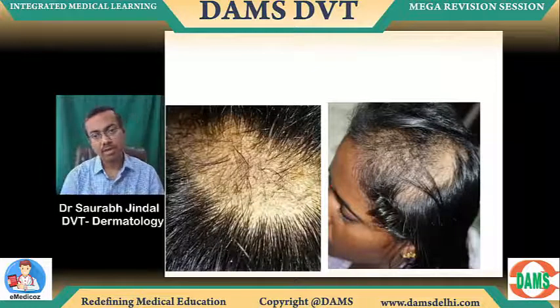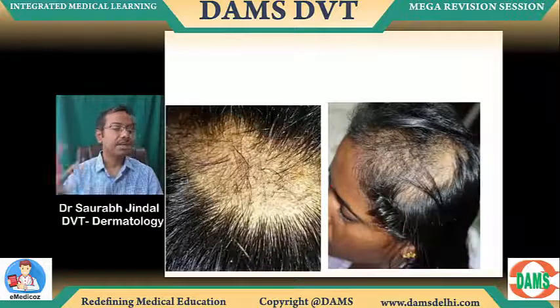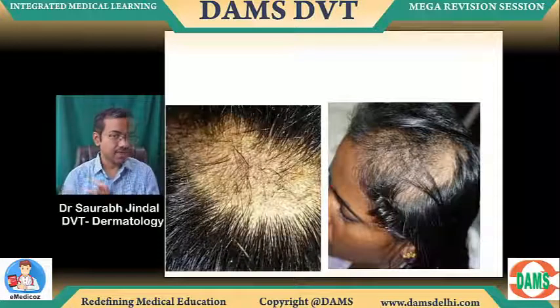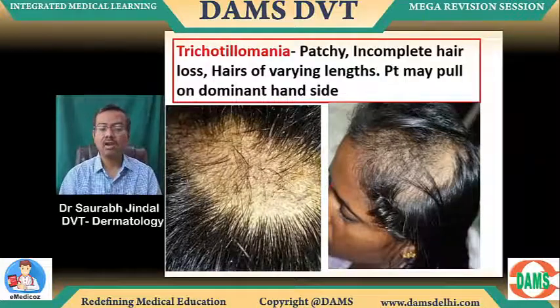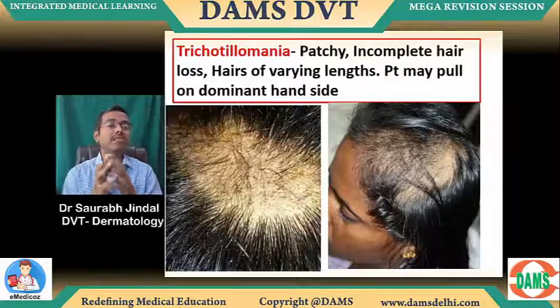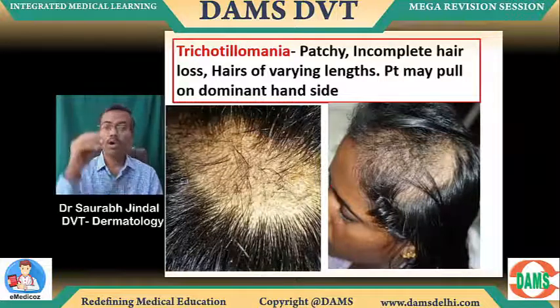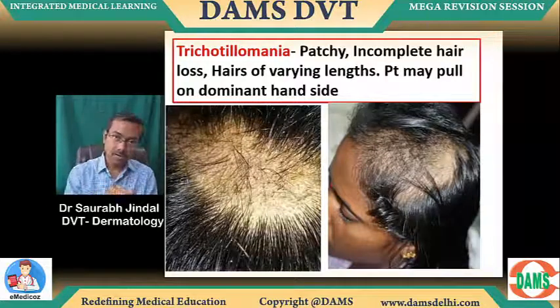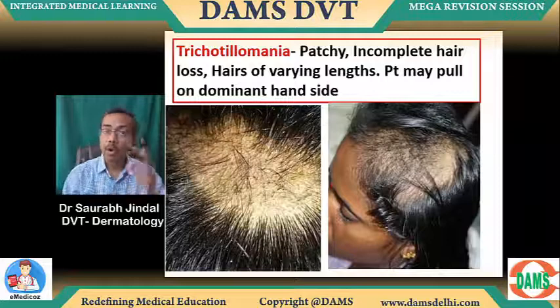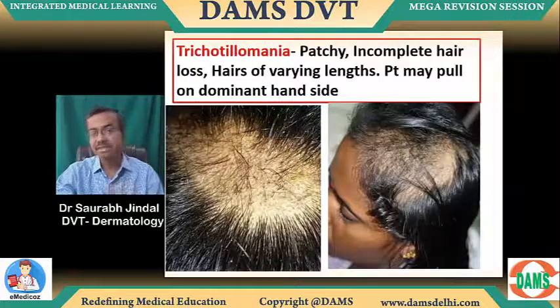It's usually towards the dominant hand side, that is where they would want to pull. So this is going to be a lot of incomplete hair loss, hairs of varying length. And this is going to have a bit of hemorrhage on histopathology, not clinically. Clinically bleeding points नहीं दिखते, पर जब biopsy करोगे तो bleeding points दिखेंगे, some RBCs inside the follicle.